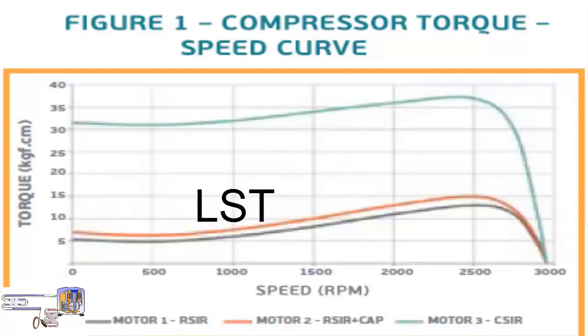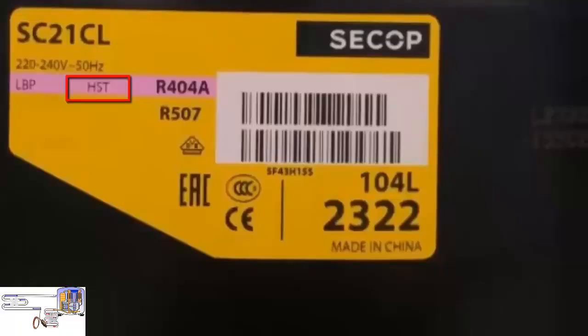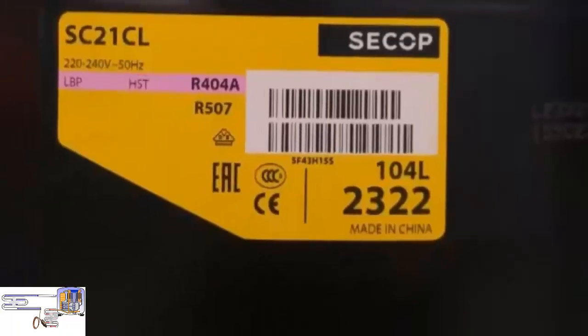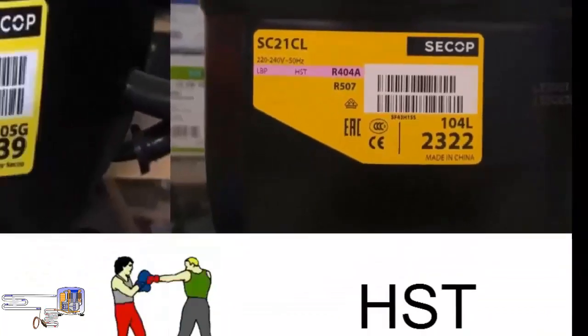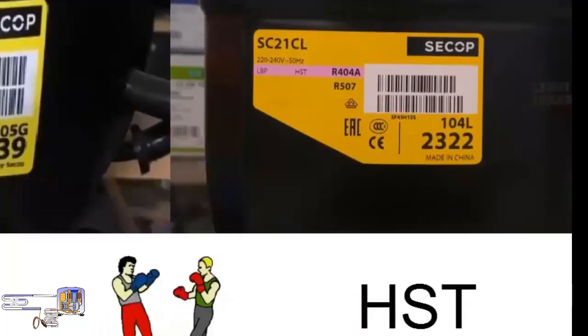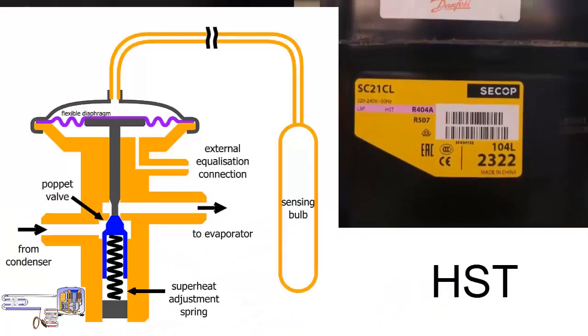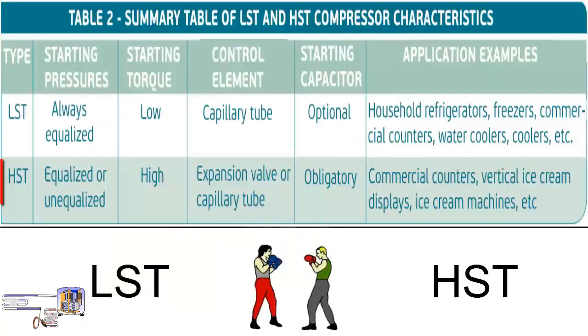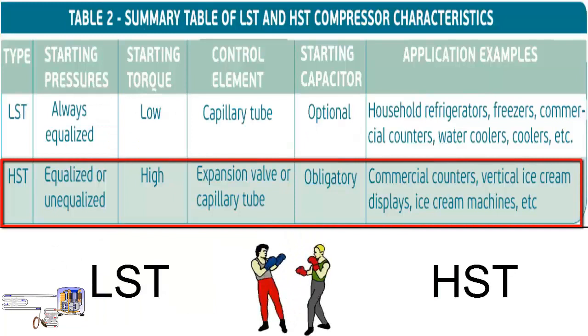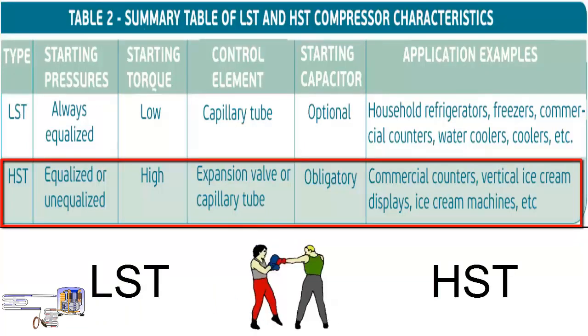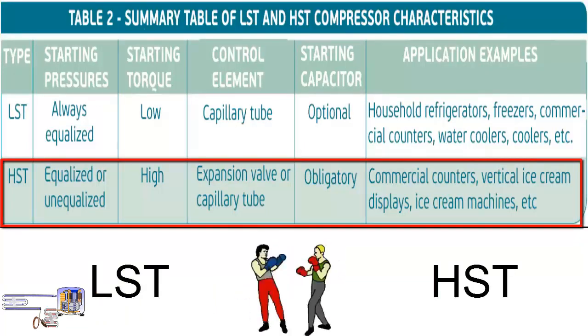On the other hand, HST compressors are capable of starting with unequal pressures, that is, in very short cycle times, using capillary tubes or expansion valves, interchangeably. HST compressors are equipped with more robust motors, specifically designed for the use of starting capacitors. HST compressors require a starting capacitor, and greatly exceed LST compressors in torque.